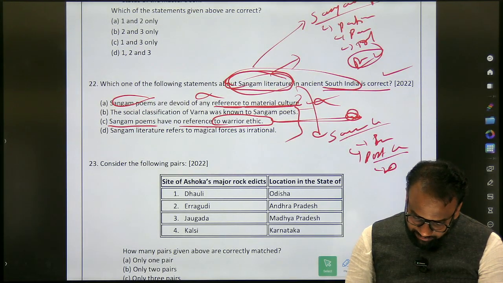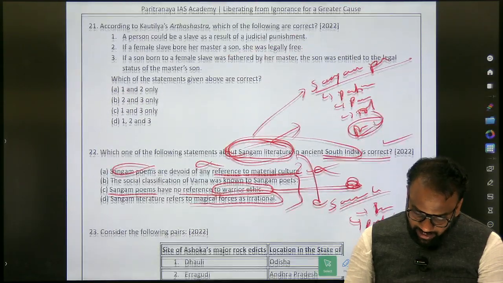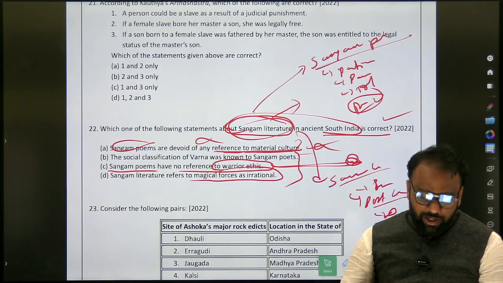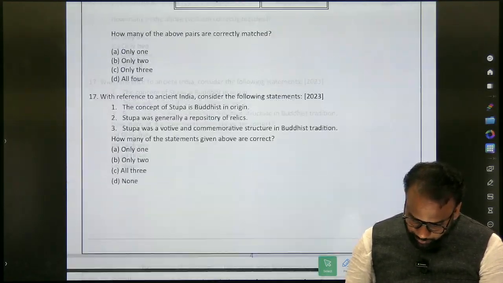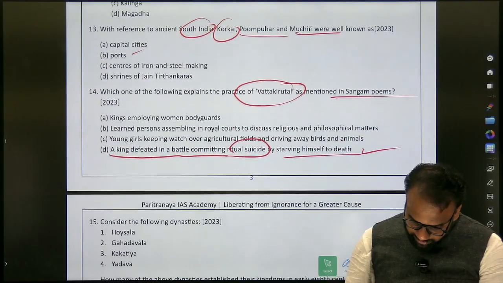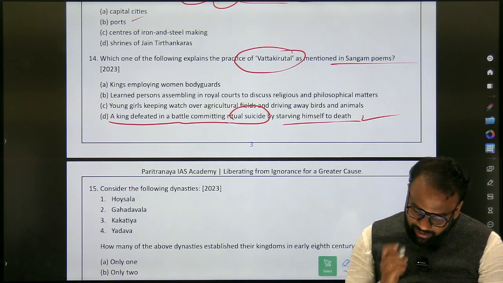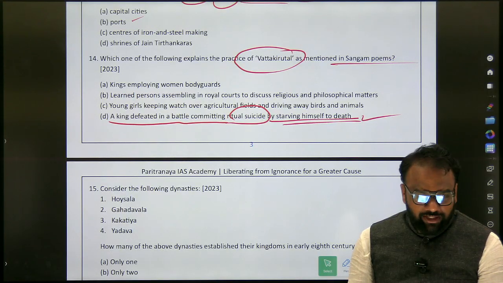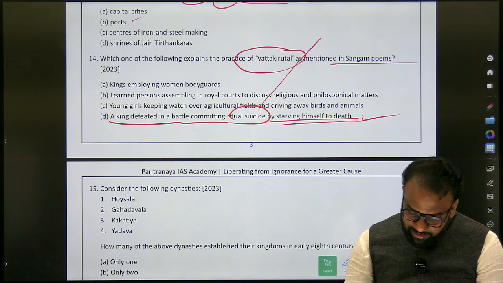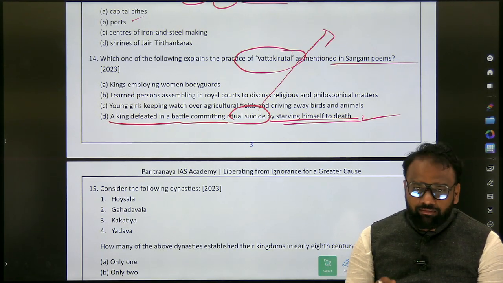Next, Sangam literature refers to magical forces, irrational. Okay, I just wanted to show how 2022 and 2023 questions are related. So we shall go back to the 2023 question paper. So Vatta Kirtal as mentioned in the Sangam poems. Okay, so ritual suicide by starving himself to death. Now what he will do here is ritual suicide.